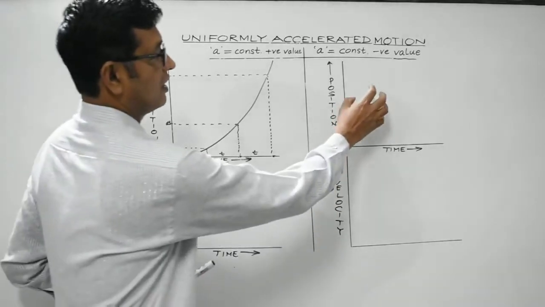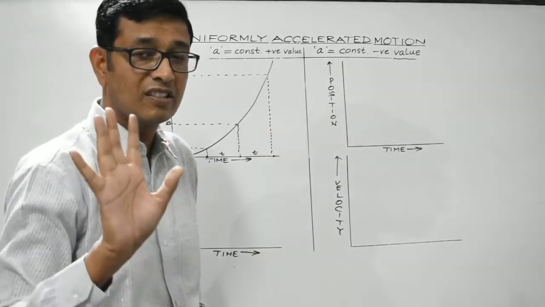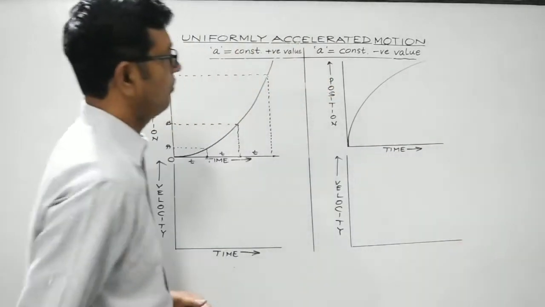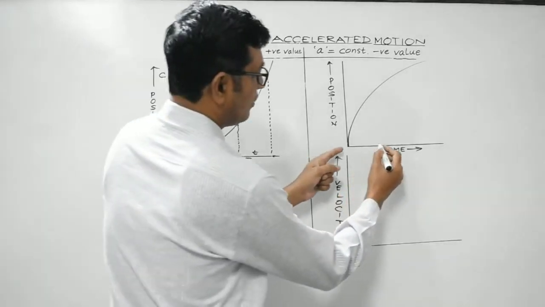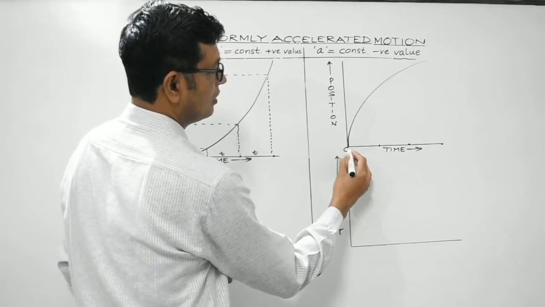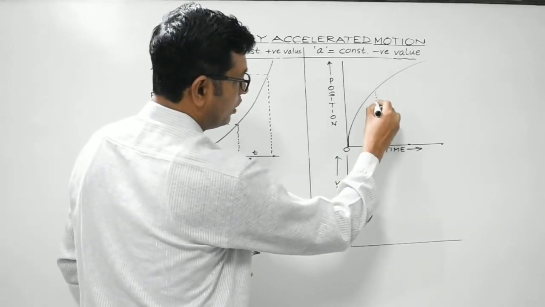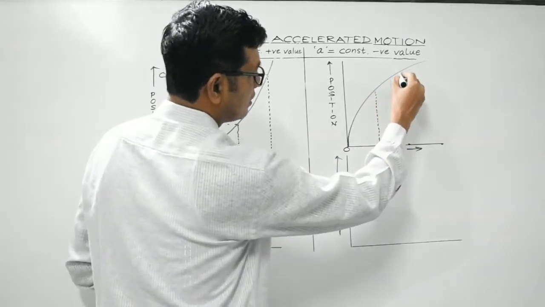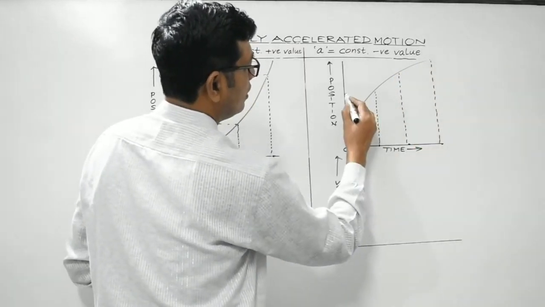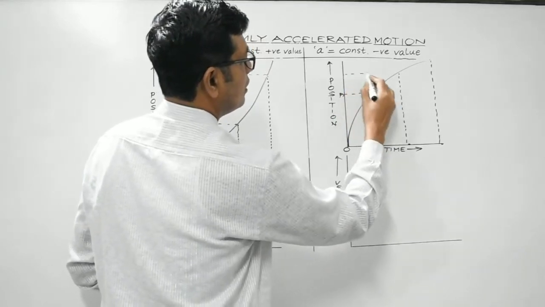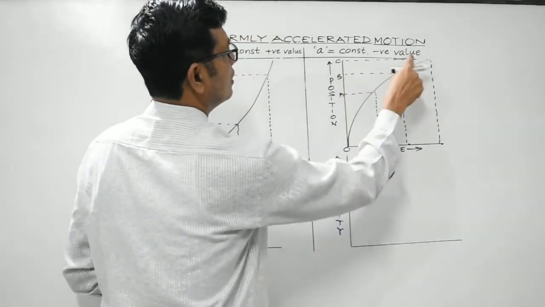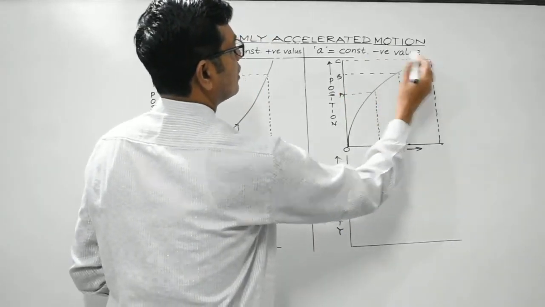Now let's discuss this case. A is constant but having a negative value. So it will be like this. Now let's try to understand. Again, let's divide into 3 equal parts. This is the origin. So let's drop the perpendicular and show it with the help of dotted lines. This is suppose A, this is suppose B, and let us consider this to be C.